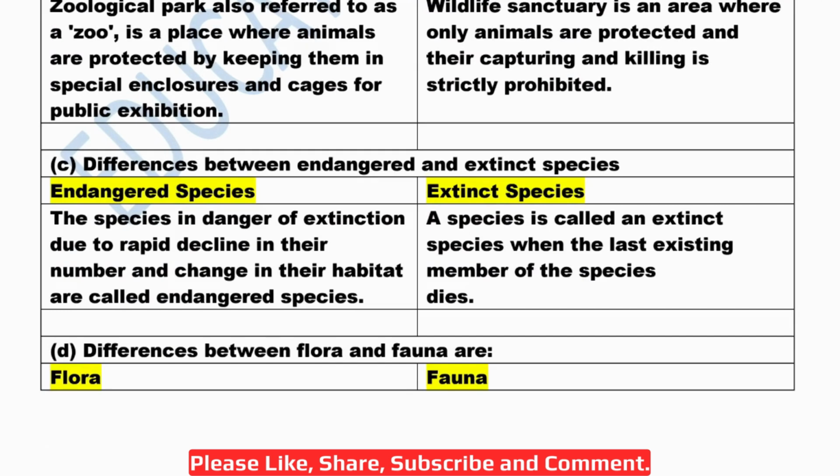Okay. Now let's come to the C part. Difference between endangered and extinct species. So endangered species are the species in danger of extinction due to rapid decline in their number and change in their habitat. Okay. And for example of endangered species, Amur leopards and orangutans are endangered species. Okay. Then extinct species. A species is called extinct when the last existing member of the species dies. Okay. Example, dinosaur.